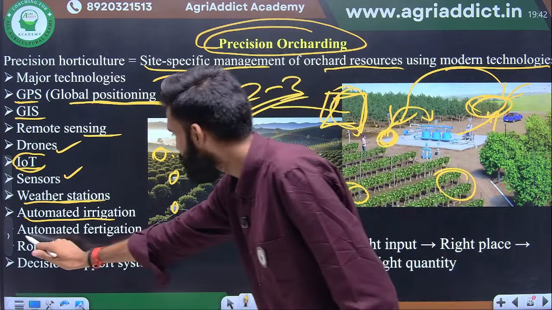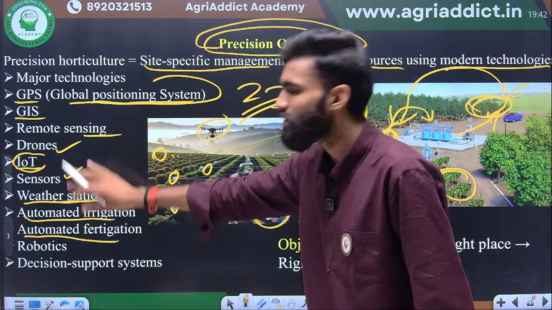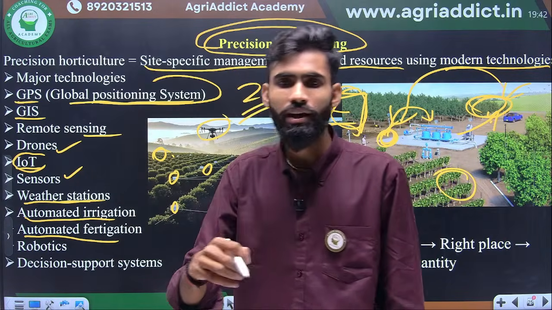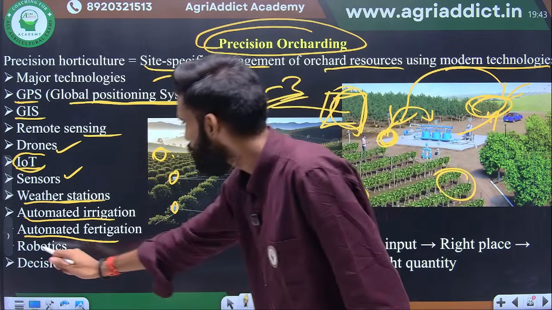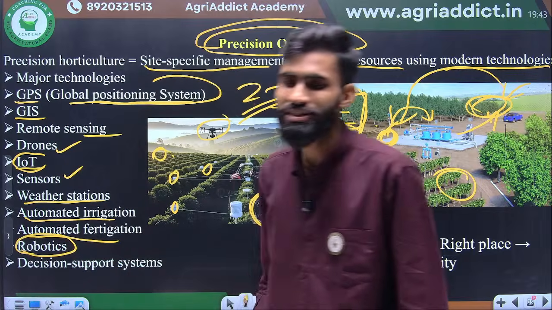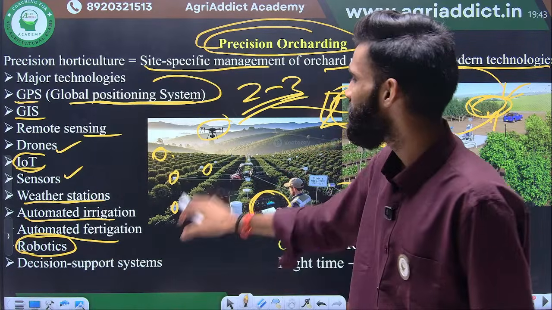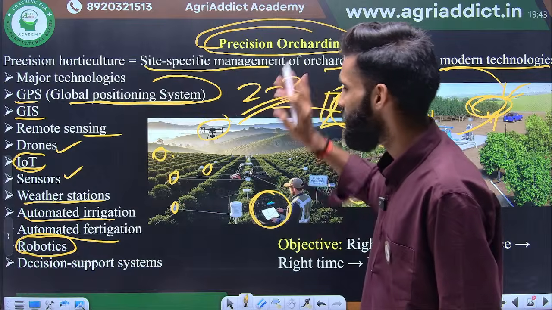Okay, next one is automated fertigation. In the same way as the irrigation, it will maintain or make the fertigation techniques. Okay, next one is robotics. You know robotics, if you drive the tractor, the robot can go and drive the tractor. Okay, so this will fertilize everything.